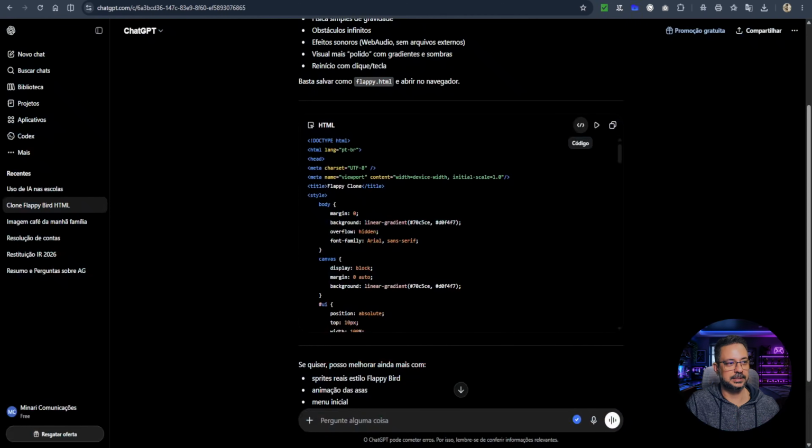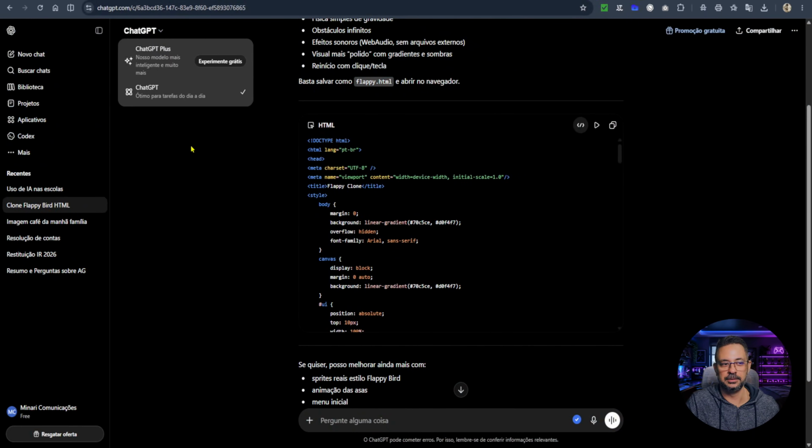Why does this happen? Simply because here, in the free version of ChatGPT, I can't select the model. It chooses for me which one is best to use, depending on the task I ask for. And I believe that GPT 4.5 is not included here, which is the company's most advanced model, at least at the time I'm recording this video. So, since I don't have that ability to choose, it picks any model and then it gave me that result that's working there. It has the correct mechanics. However, it looks really bad.